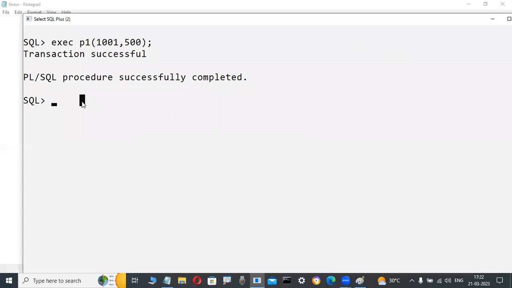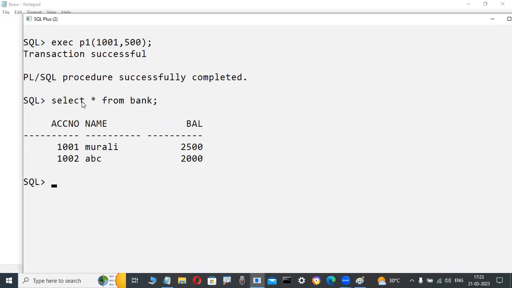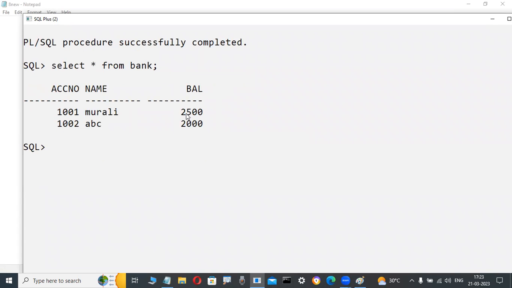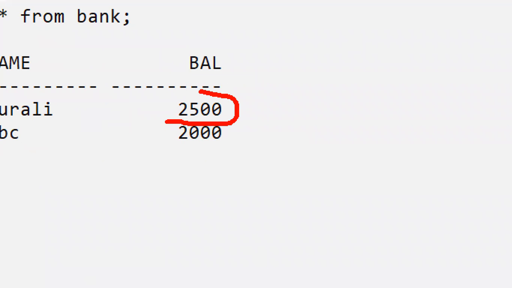Now observe it here. I'm checking in the table. Now check it out. Yes, automatically 2,500 is there or not? I withdrew 500 rupees from the 3,000 rupees.